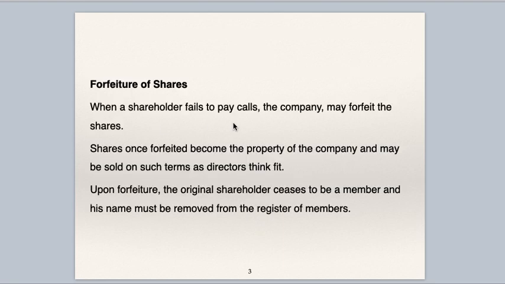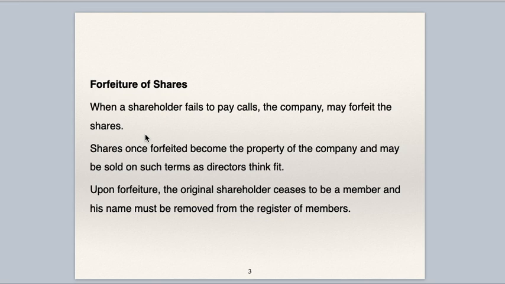When a shareholder fails to pay calls, the company may forfeit the shares. That is, the company seizes the shareholder's shares on which he has not paid call money. If default is made by the shareholder in paying the amount due on shares, then the company sends him a reminder letter.